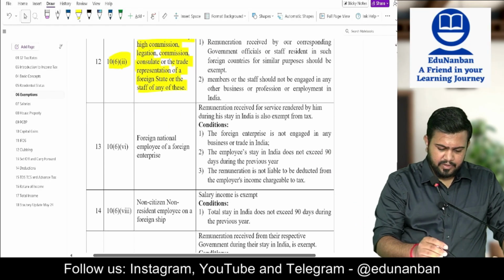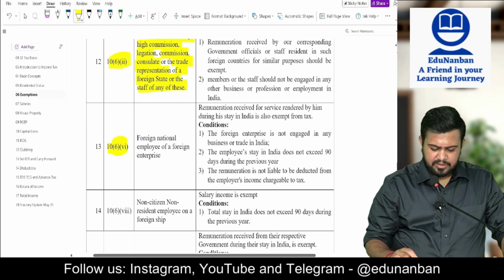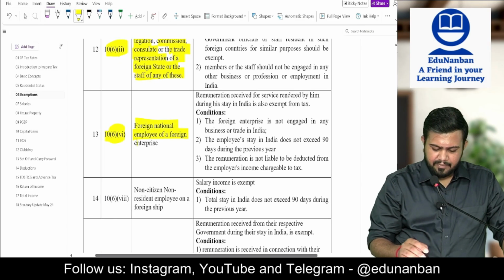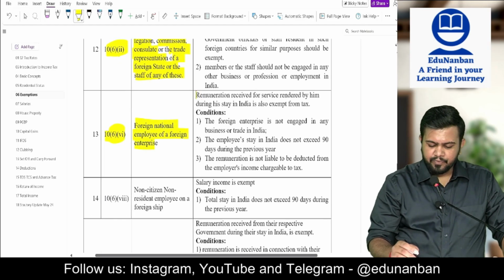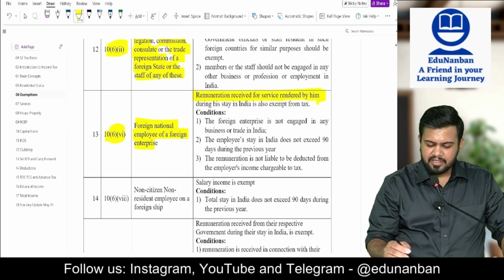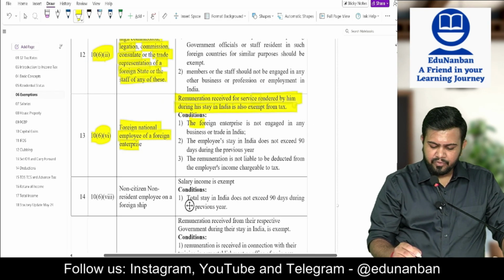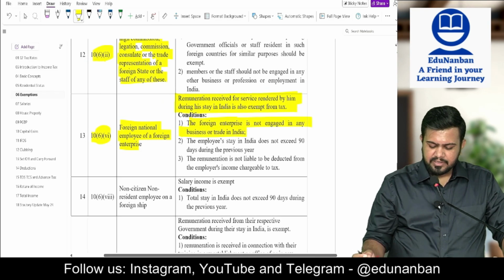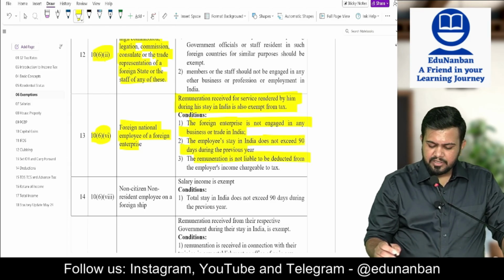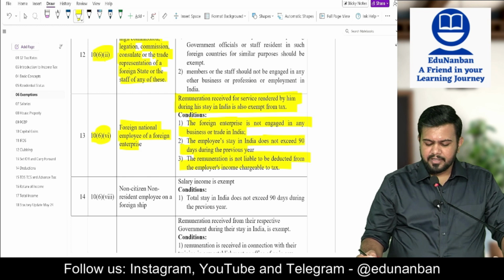Next, section 10 clause 6 subclause 6, foreign national employee of a foreign enterprise: remuneration received for services rendered by him during his stay in India is also exempt from tax. Conditions: the foreign enterprise is not engaged in business or trade, the employee's stay in India does not exceed 90 days, and the remuneration is not liable to be deducted from the employer's income.